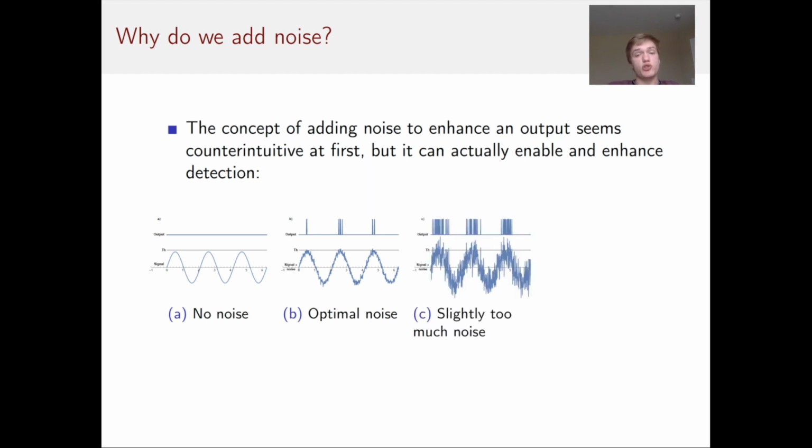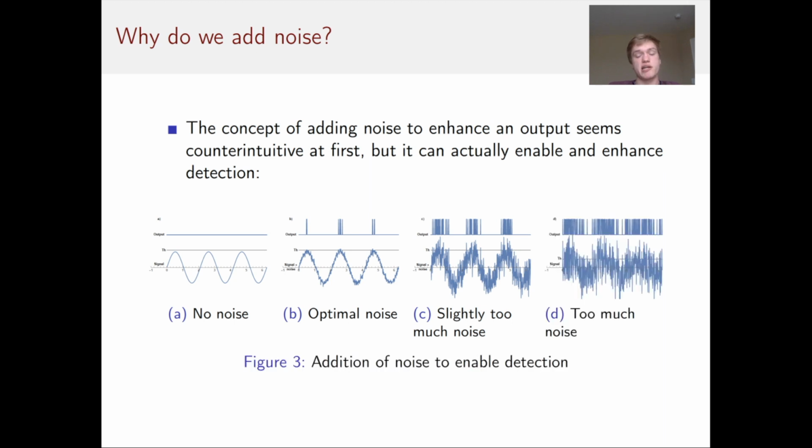When we add slightly too much noise, the signal still gives a reasonable output, but it's less good than the optimal amount of noise. And when we add too much noise, our output gets completely swamped with false positives from the signal jumping above the threshold because the noise is too strong.